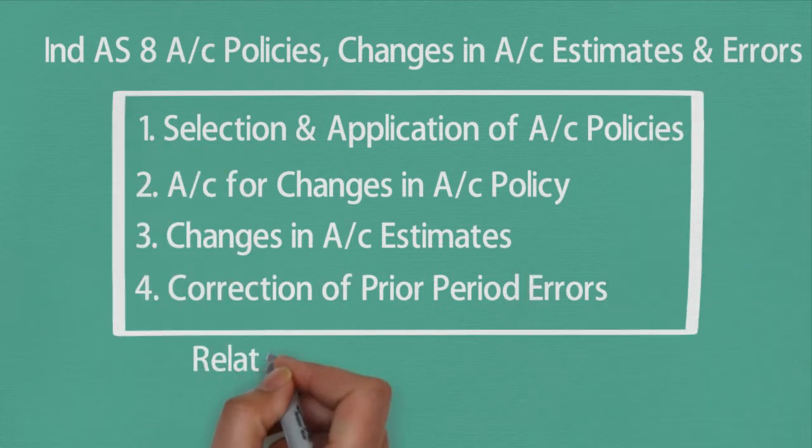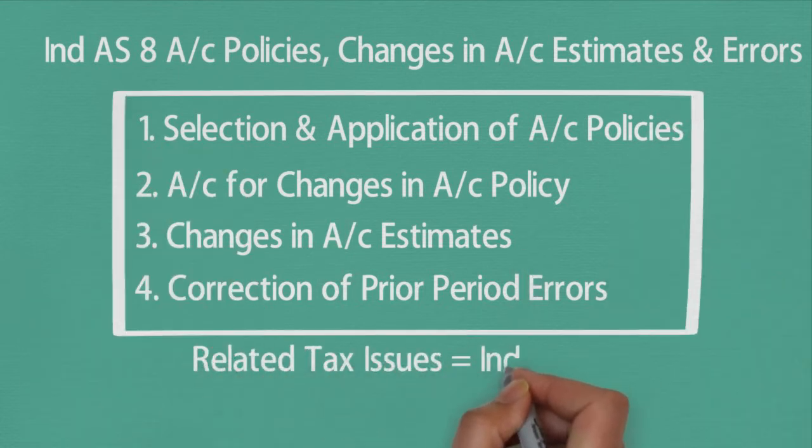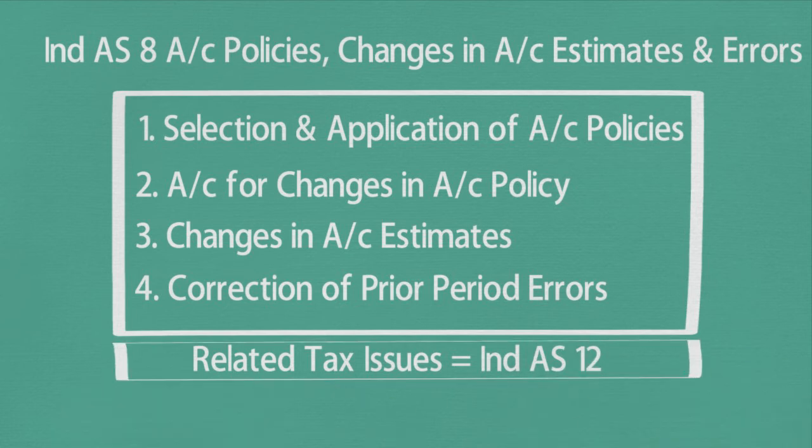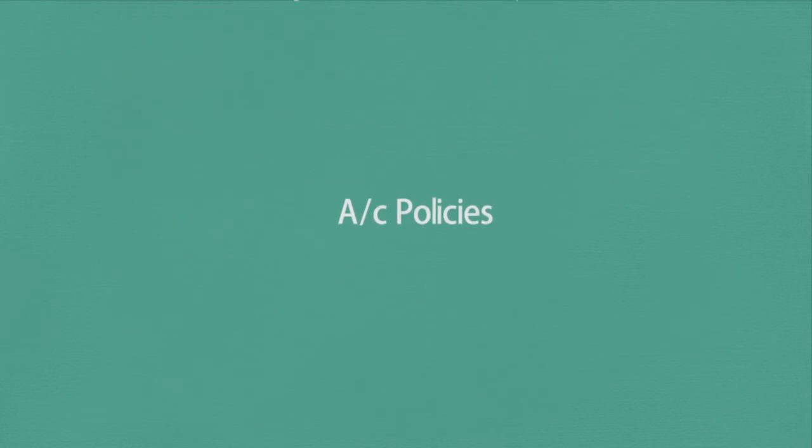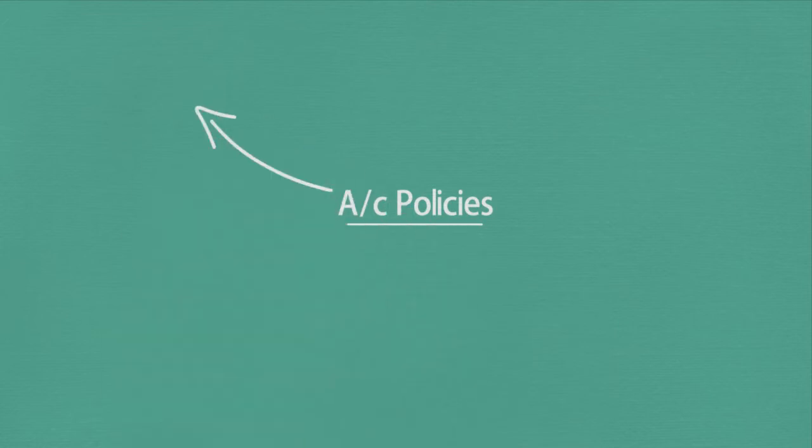Please note the tax effects of these four items are covered by Ind AS 12 income taxes. The definition paragraphs of this standard define terms such as accounting policies, change in accounting estimate, prior period errors, and materiality. Now, let's discuss accounting policies.